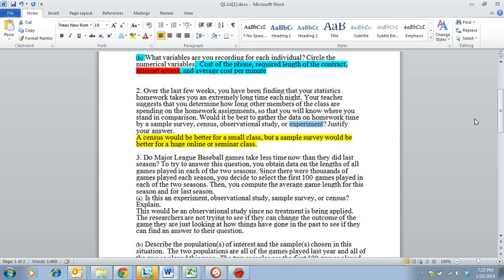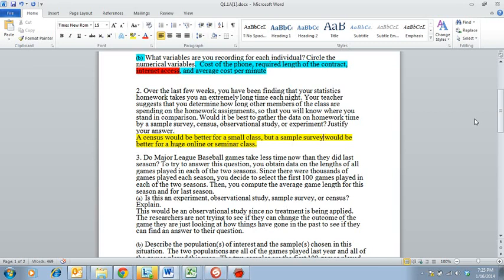Question 3. Do Major League Baseball games take less time now than they did last season? To try to answer this question, you obtain data on the lengths of all games played in each of the 2 seasons. Since there were thousands of games played each season, you decide to select the first 100 games played in each of the 2 seasons. Does that make sense?